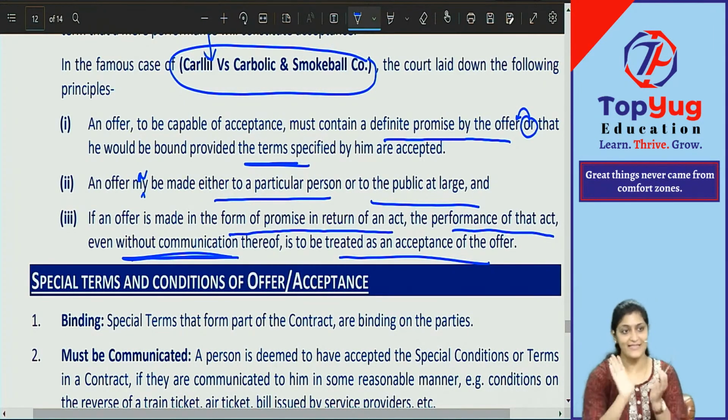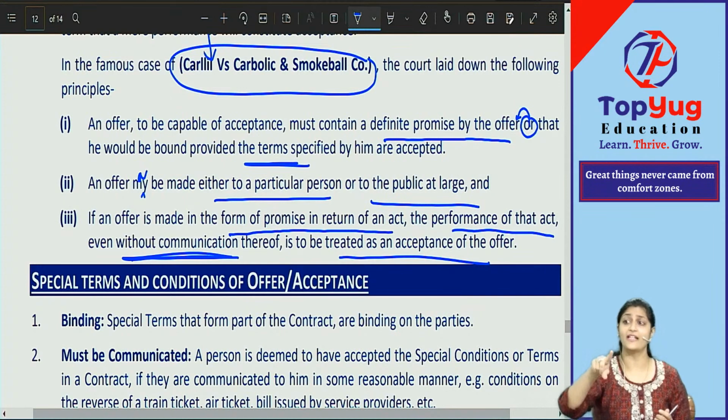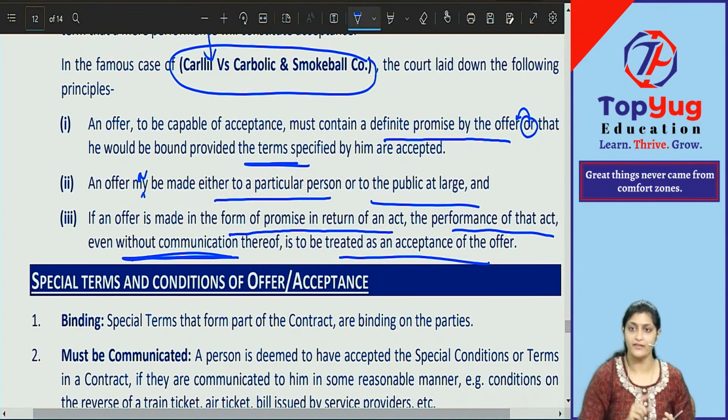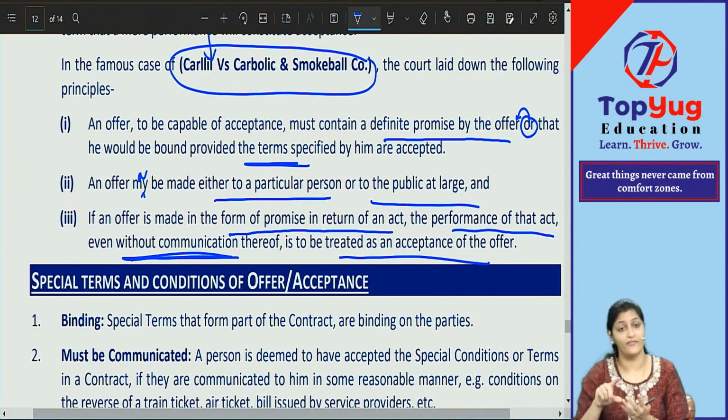Otherwise, in instantaneous communication, when is communication of offer complete? When it comes to the knowledge of the offeree. When is communication of acceptance complete? When it comes to the knowledge of the offerer. For instantaneous communication, this is the case. The only difference is in the case of postal communication. Clear with this? Yes or no, everybody?